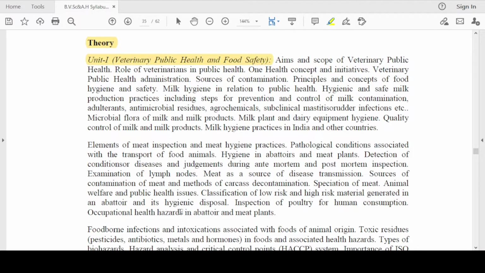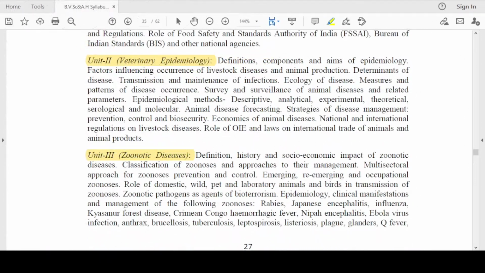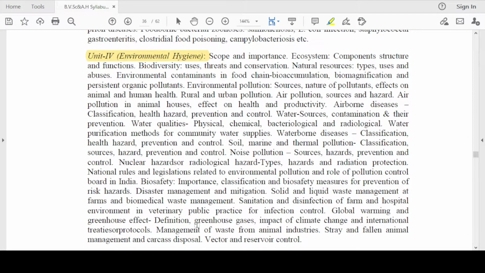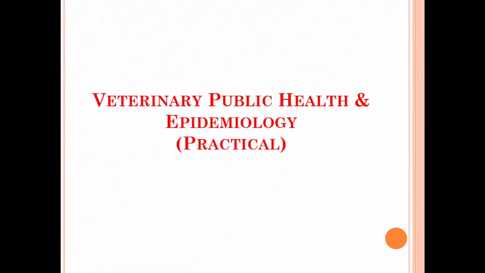Moving on, we will discuss the theory syllabus for veterinary public health and epidemiology. In total we have 4 units. The first unit deals with veterinary public health and food safety. The second unit deals with veterinary epidemiology, and the third unit deals with zoonotic diseases. The fourth unit deals with environmental hygiene.